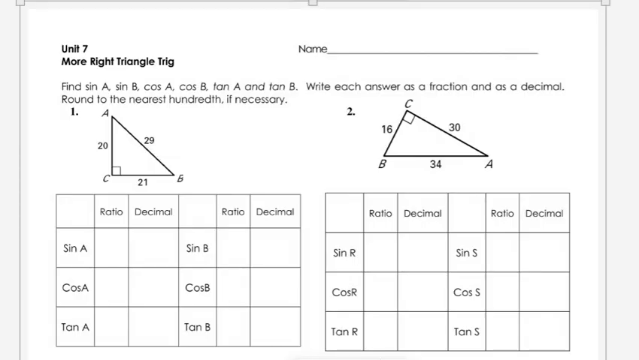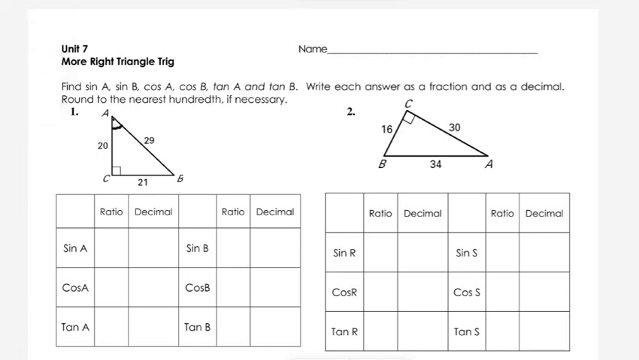Now let's work on this specific question. We'll just do number 1. So here we have a right triangle, and the sides are 20, 21, and 29. And we need to fill up this table here. We need to fill in the ratios of sine A, cos A, and tan A, as well as sine B, cos B, and tan B. Now first, let's start with the angle A.